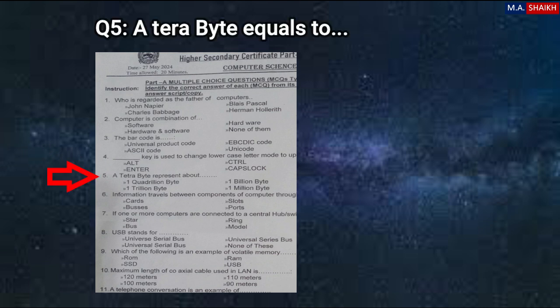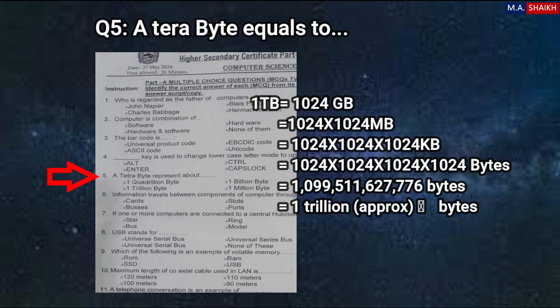Question number 5 is, a terabyte represents about dash bytes. Four options are given: one quadrillion byte, one billion byte, one trillion byte, and one million byte. We have the number 1024 times 1024 times 1024 times 1024.